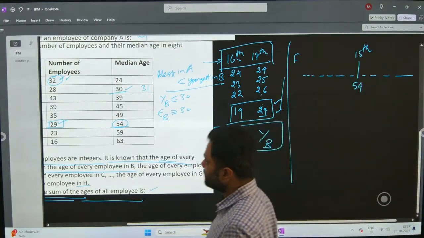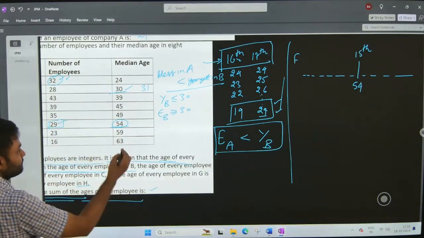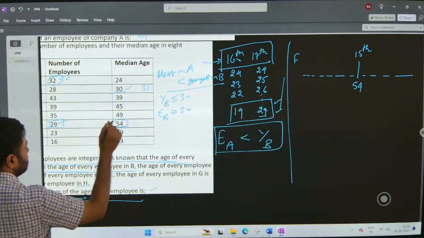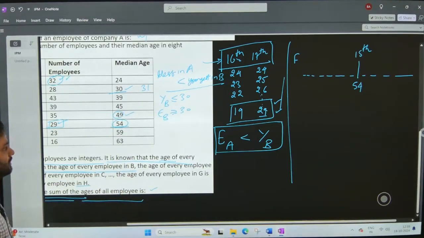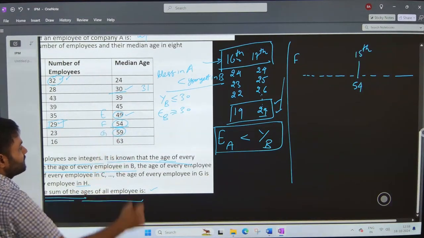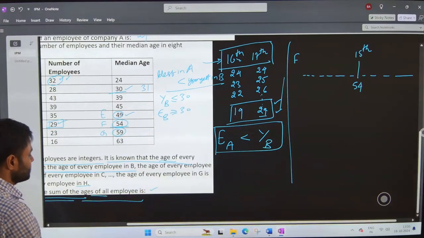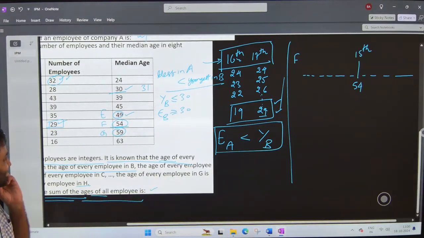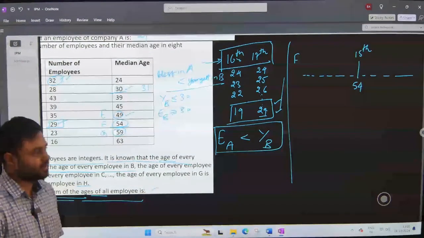Now let us also look at the companies which are above and below company F. So we have company E where the median age is 49. Then we have company G where the median age is 59. Right? And we want to have the lowest possible sum of all the ages of company F. That means we have to have the minimum possible age of all the employees.